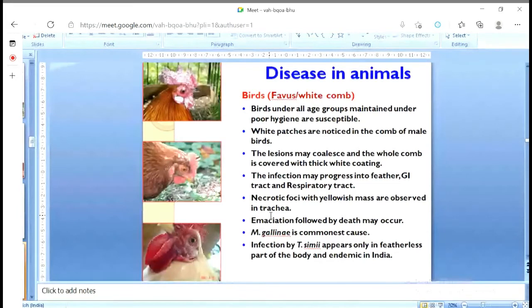Once that happens, birds lose weight and emaciation starts. The pathogen is Microsporum gallinae, but sometimes Trichophyton simii is also there, causing dermatophytosis in the featherless parts of the body.